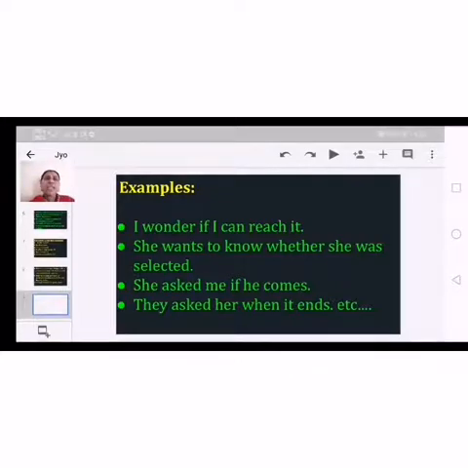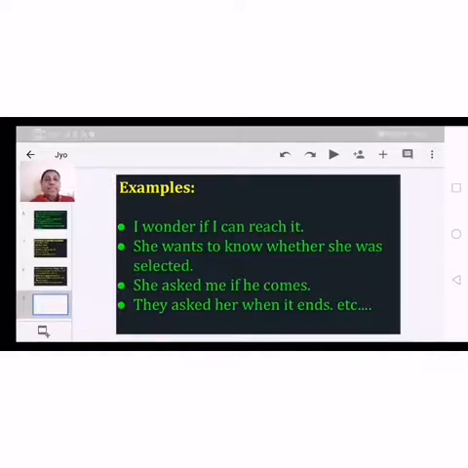Okay, so in questioning we can say whether she was selected or not. This is the questioning statement. But here we are saying she wants to know whether she was selected. Just she wants to know whether it happened or not, whether she was selected or not. So it's a declarative statement only.